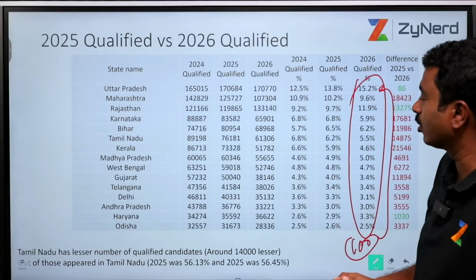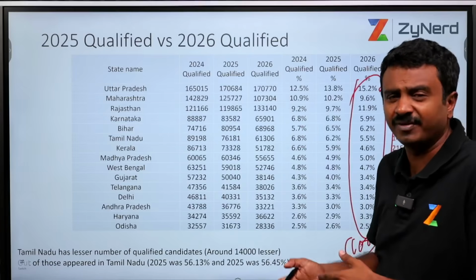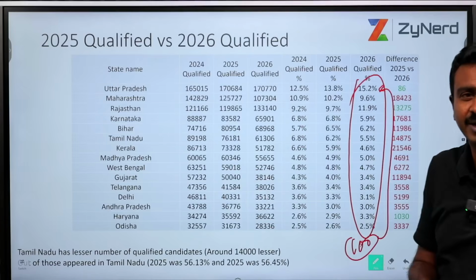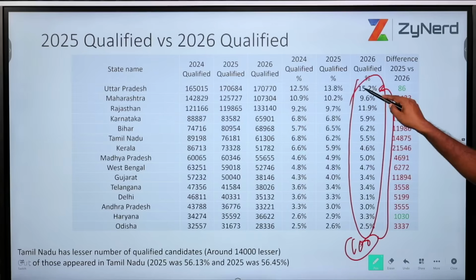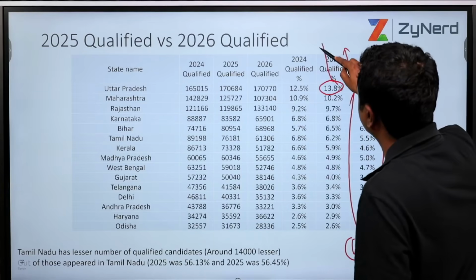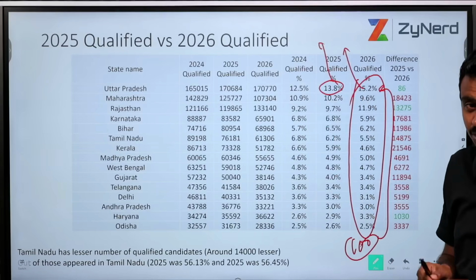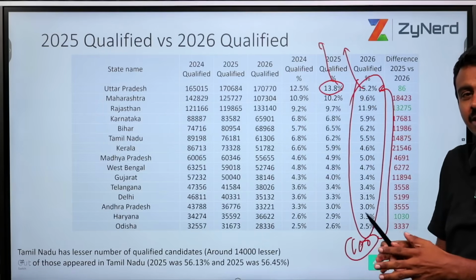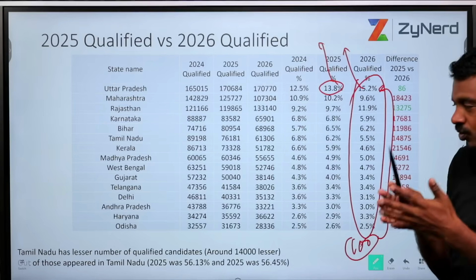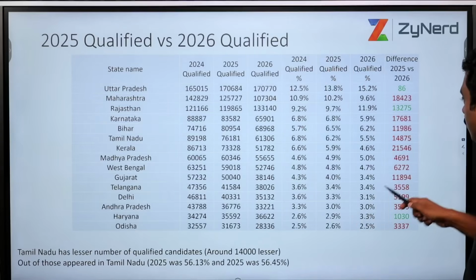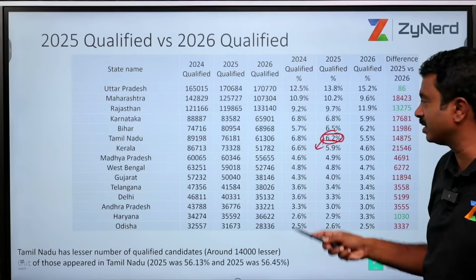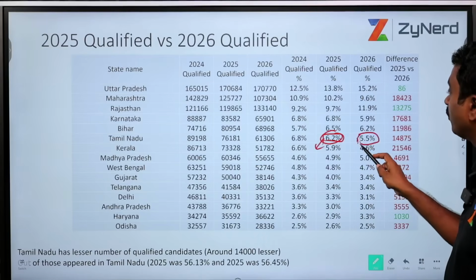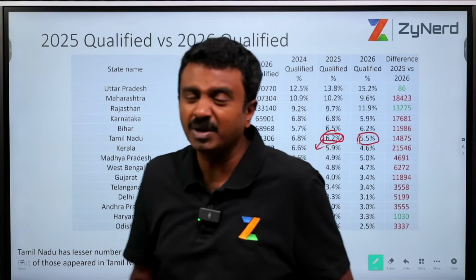So how many qualified? We have seen that around 11.x lakhs qualified, with a 50 percentile, or 40 percentile, or 45 percentage base qualification. Of this, 13.8 percentage belong to Uttar Pradesh in 2026. Uttar Pradesh has done really well to get more people under the qualified list. Good for Uttar Pradesh. Now we have Tamil Nadu. Out of all those qualified last year, Tamil Nadu had 6.2 percentage, and this year it was only 5.5 percentage. Tamil Nadu has done really bad.